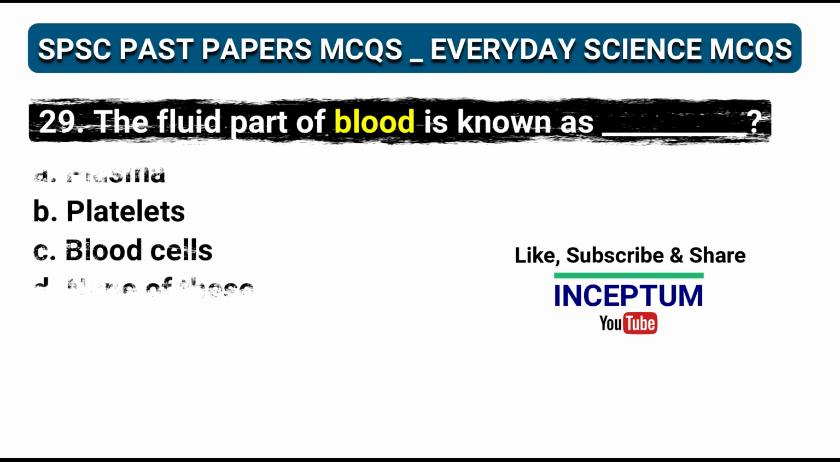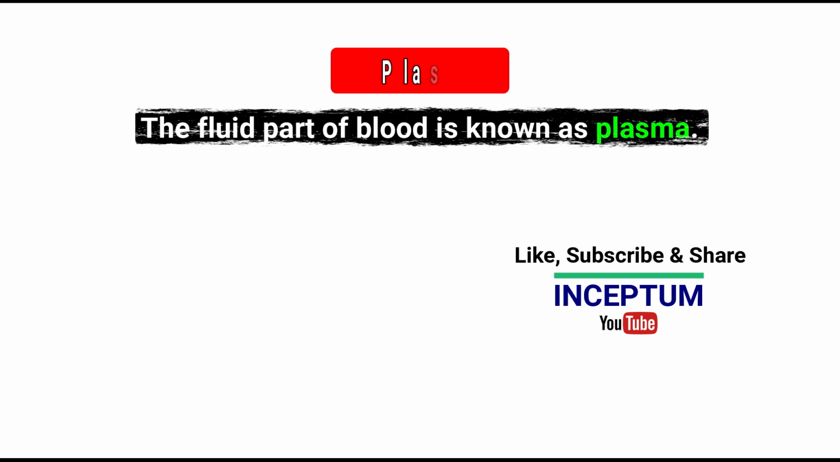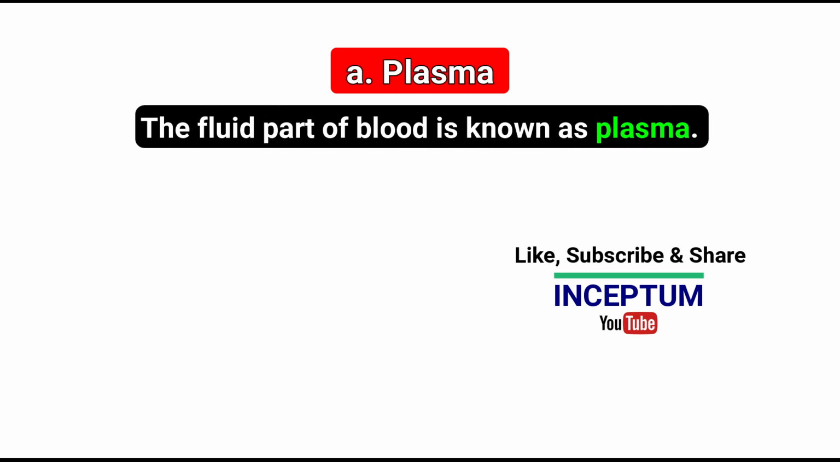Question number 29. The fluid part of blood is known as. In the four options: plasma, platelets, blood cells, none of the above. And the right one is option A, plasma. The fluid part of blood is known as plasma.